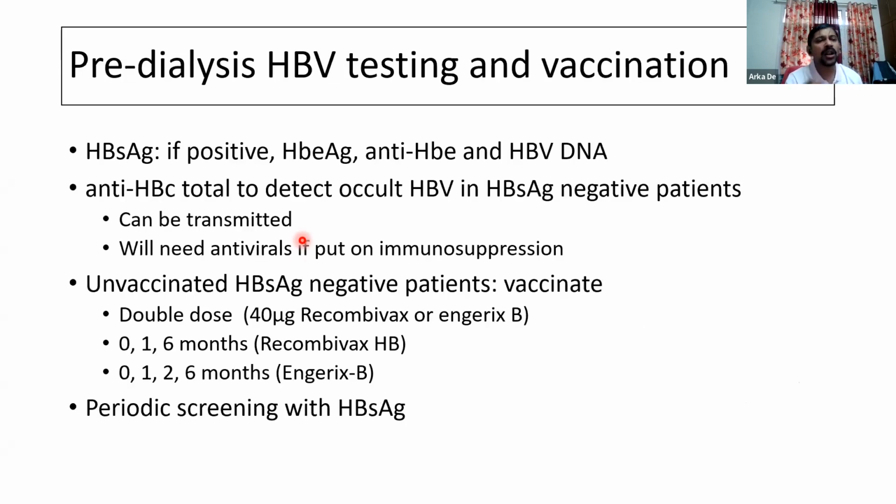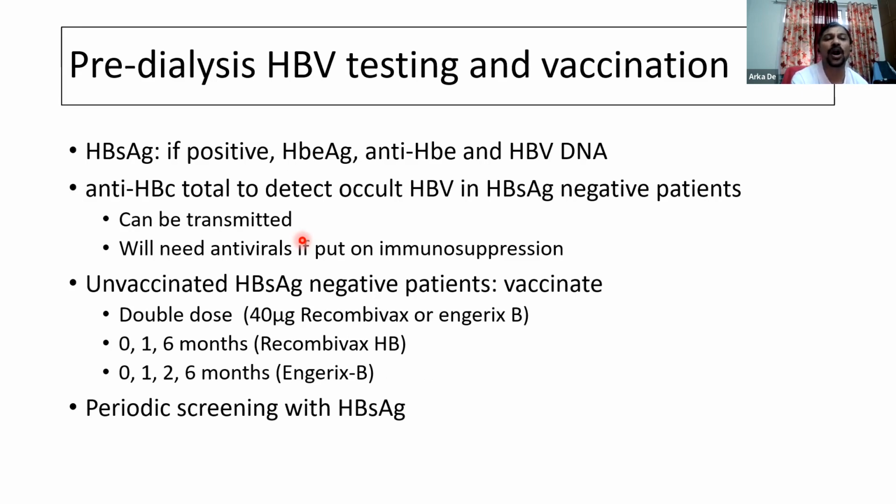So all patients before the initiation of dialysis should be tested for hepatitis B, and usually we test them with hepatitis B surface antigen. And if the hepatitis B surface antigen is positive, we check for the HBe antigen, anti-HBe, and the hepatitis B viral DNA. However, in this cohort, it is also important to check for the anti-HBc antibodies. Why?